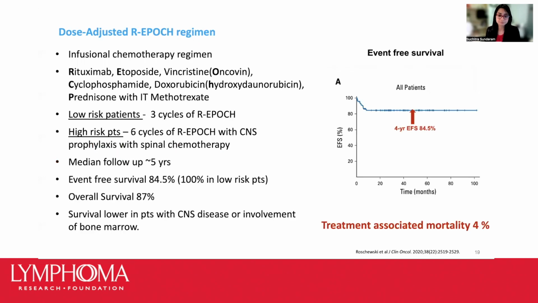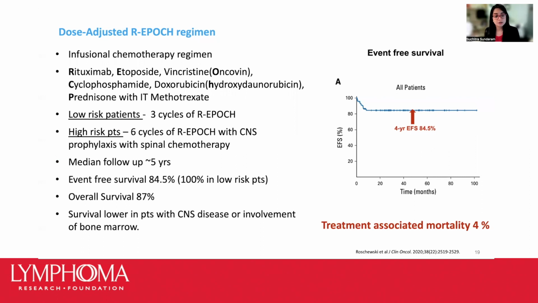In an attempt to preserve efficacy of the treatment while reducing toxicity, the National Cancer Institute designed a regimen called dose-adjusted R-EPOCH, which is a combination of these agents given as a continuous infusion. So this regimen can be safely given in the outpatient setting as well, which makes it a pretty attractive choice for several patients. Central nervous system prophylaxis was achieved by incorporation of intrathecal or spinal chemotherapy, methotrexate.